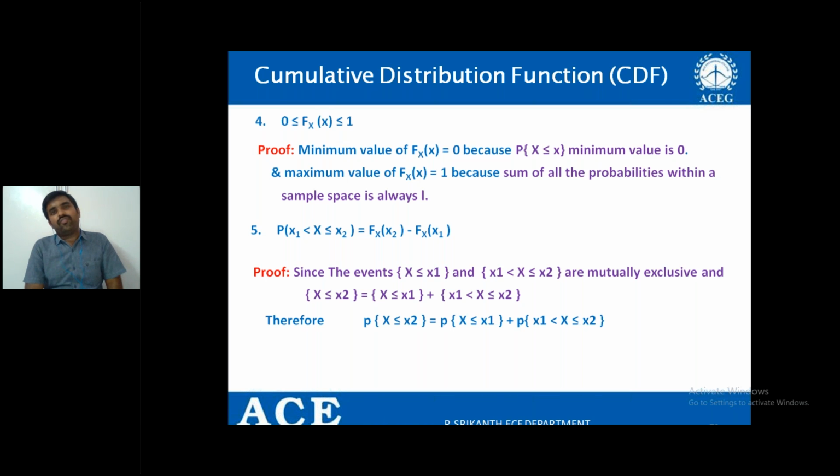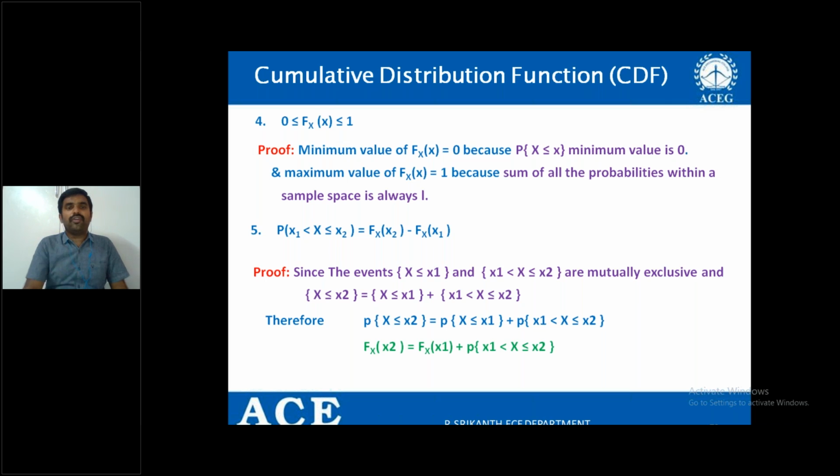If I apply the probability on both sides, how can I write the relation? The probability of X less than or equal to x2 is equal to the sum of two probabilities. One is the probability of X less than or equal to x1, and in between these two, the probability is P of x1 less than X less than or equal to x2. In this way, we can write the relation between the probabilities.